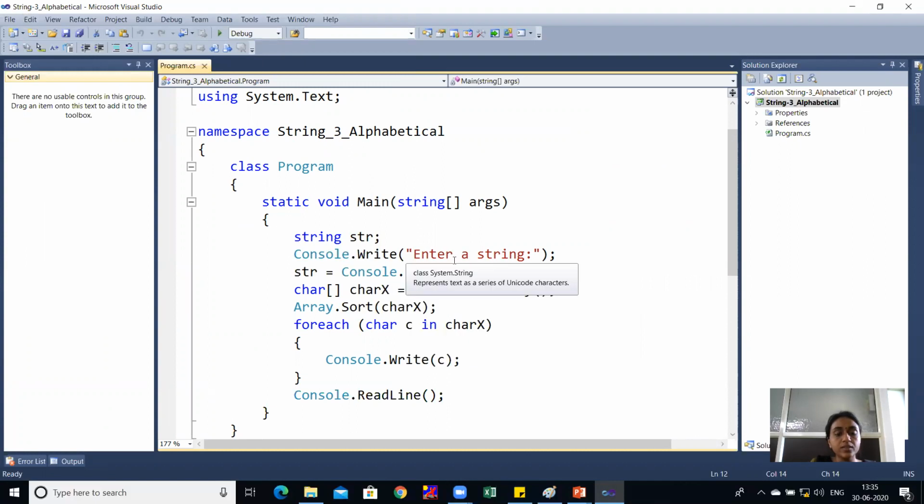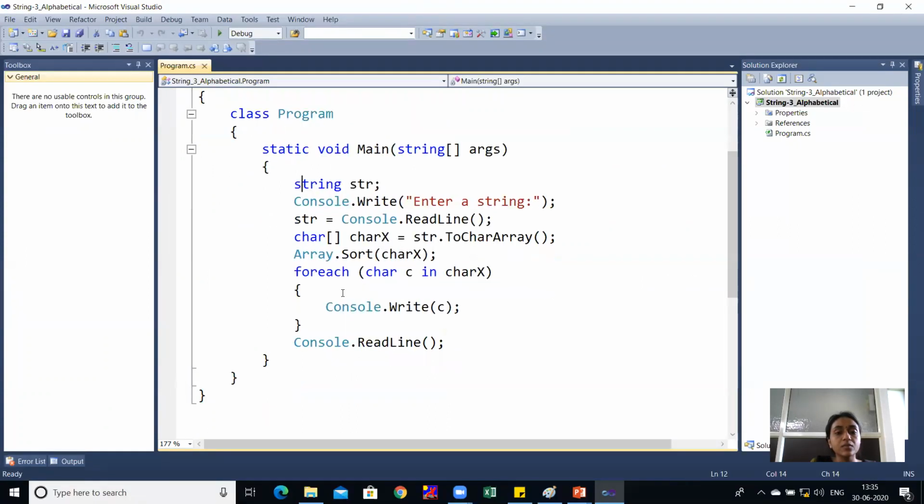Our entered string is converted into a character array, named charx of character data type, through the ToCharArray method, which is nothing but a method of string. You can see here string str, and I have written str.ToCharArray. So it will use the ToCharArray method of string for converting the string into a character array.